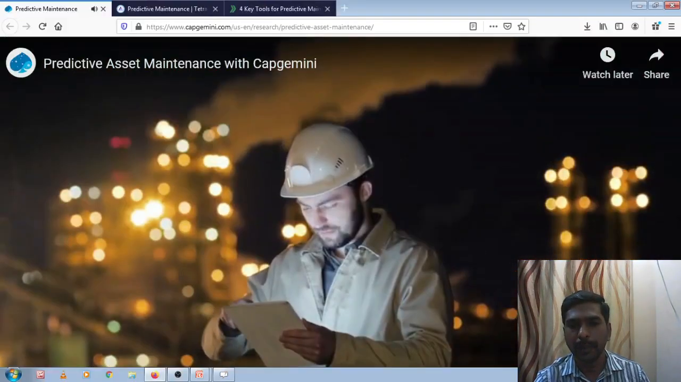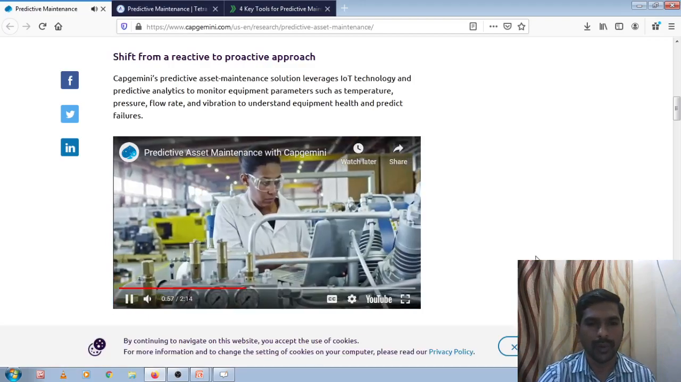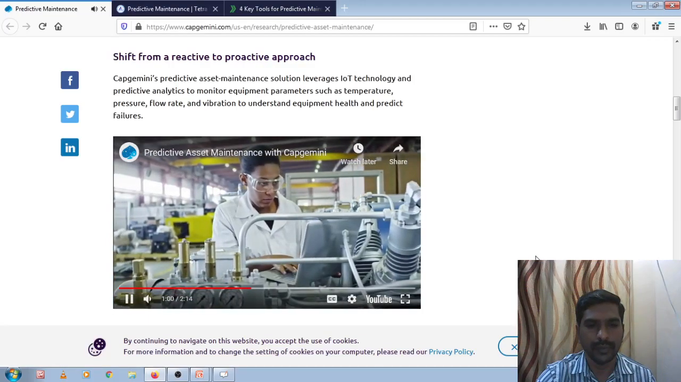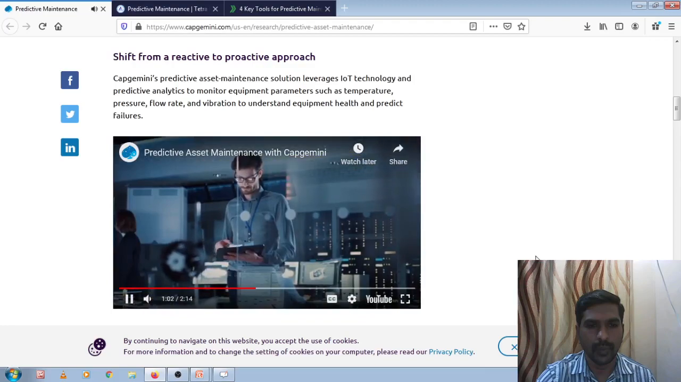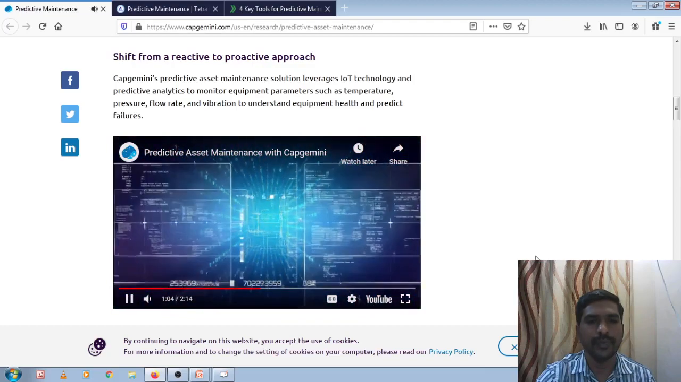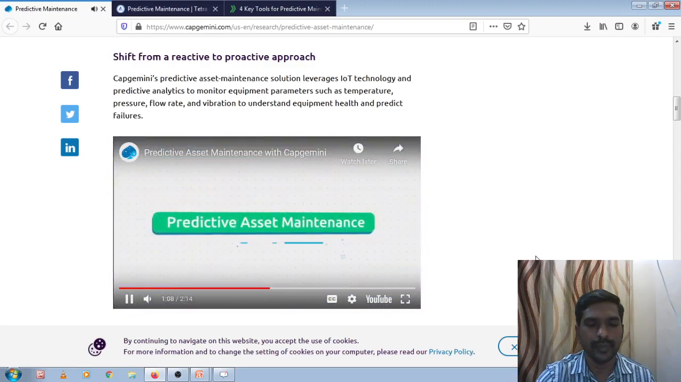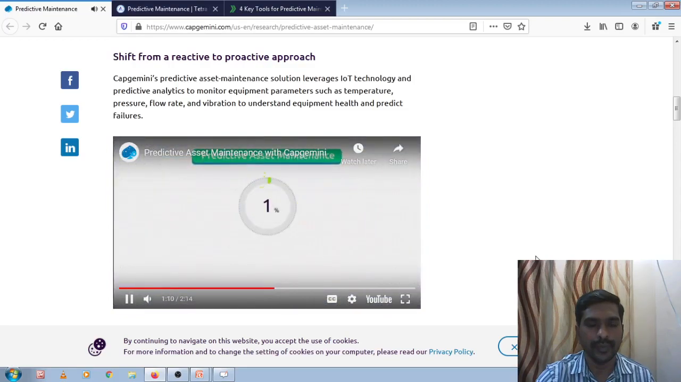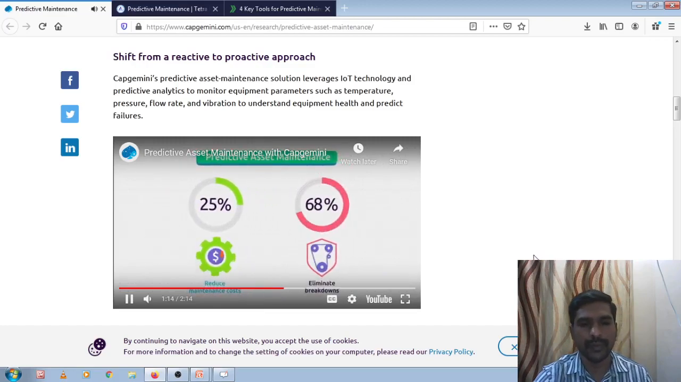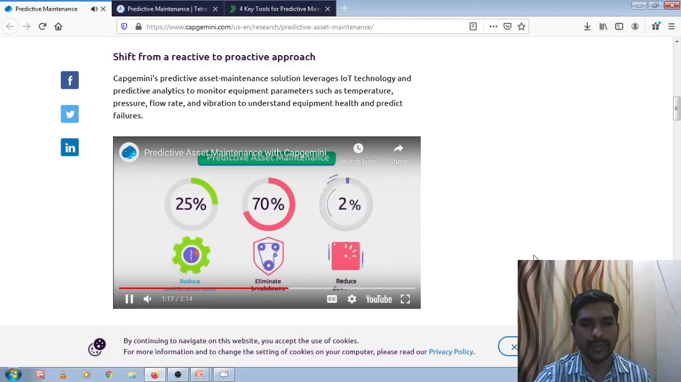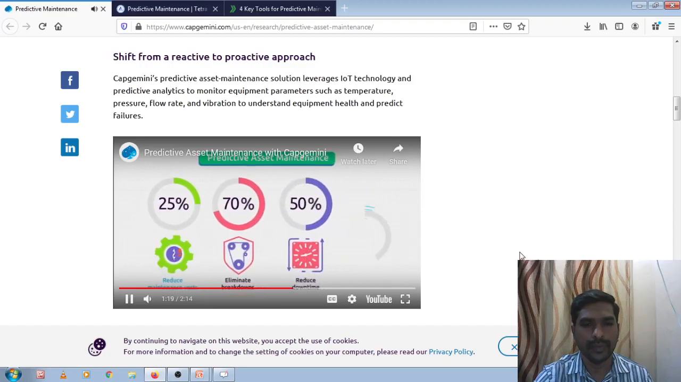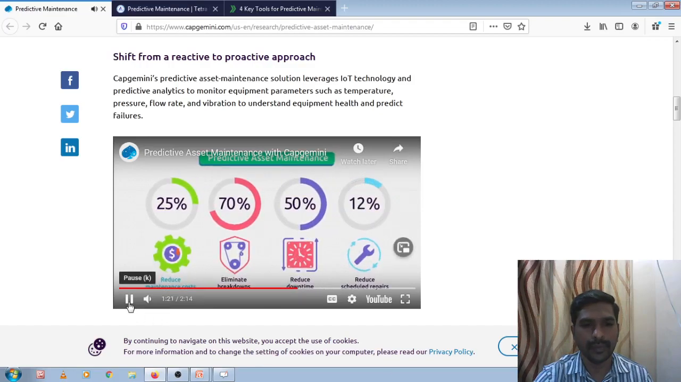Machine learning models predict failures while sending timely prompts to teams in case of issues. From collecting data to storing it, it provides a full suite of tools for any predictive maintenance need. Predictive asset maintenance has the potential to reduce maintenance costs by up to 25%, eliminate breakdowns by up to 70%, reduce downtime by up to 50%, and reduce scheduled repairs by up to 12%.